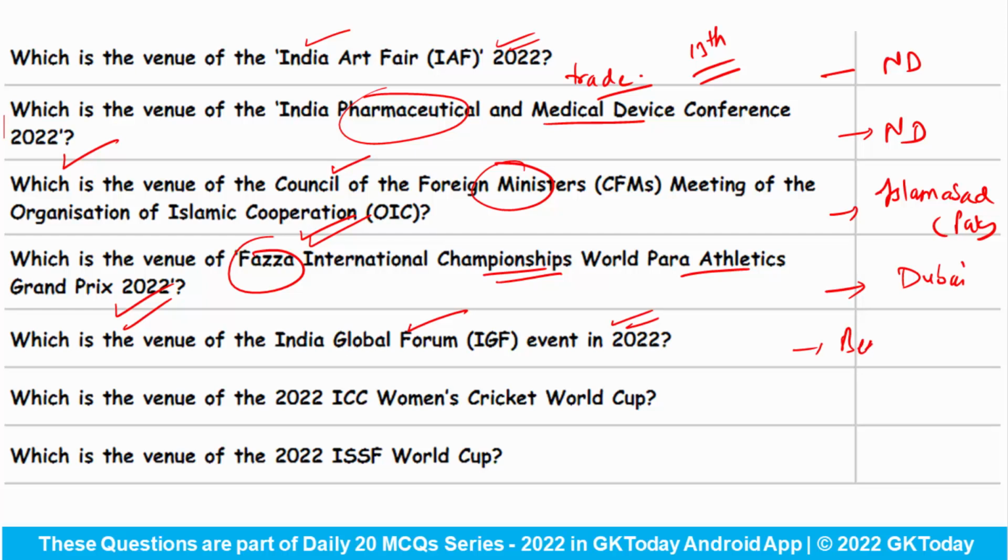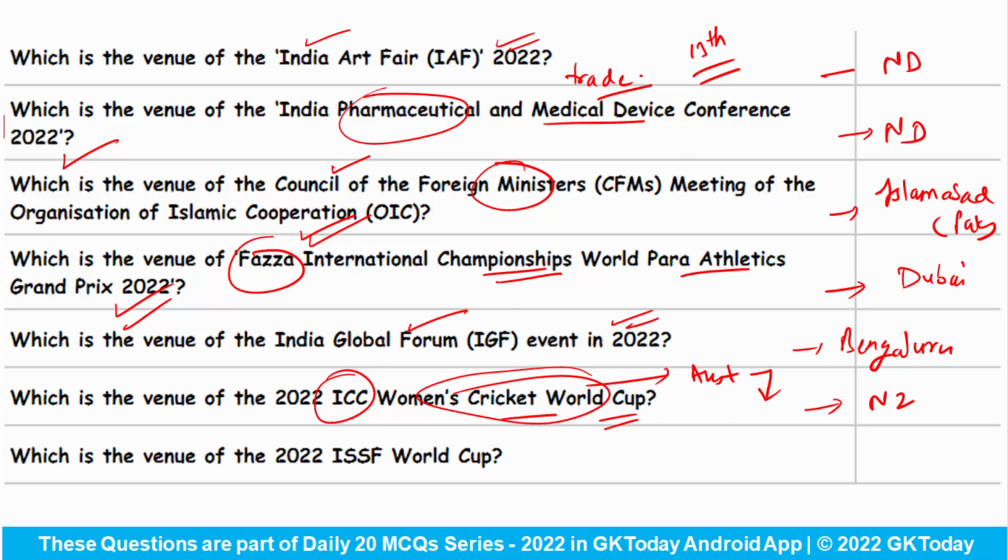Answer is Bangalore. Which is the venue of the 2022 ICC Women's Cricket World Cup? So the venue of this World Cup was New Zealand. And which country has won the ICC Women's Cricket World Cup recently? It is Australia. And it has won this title by defeating the country England.